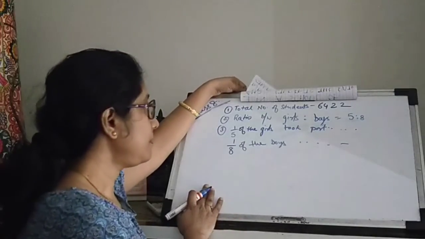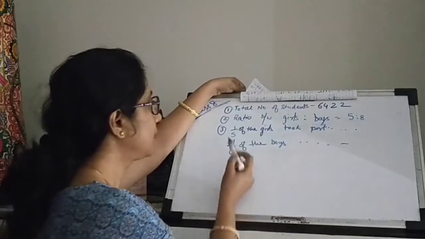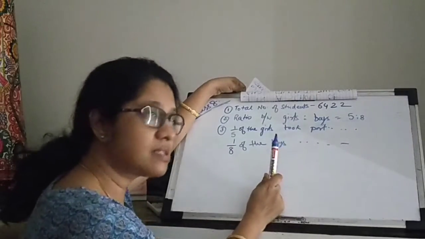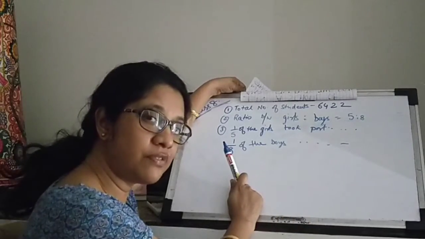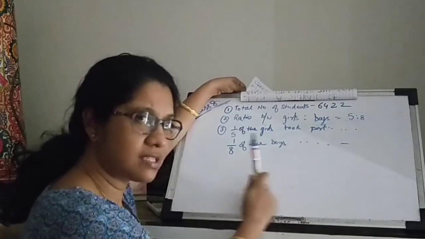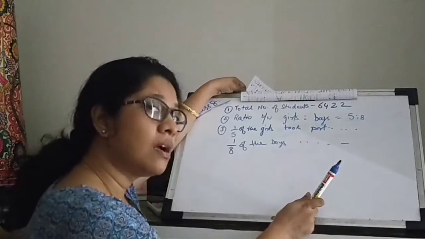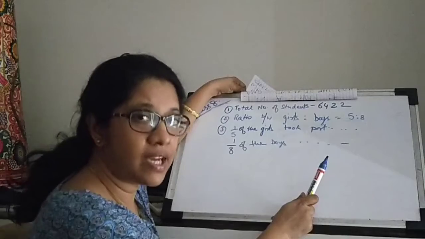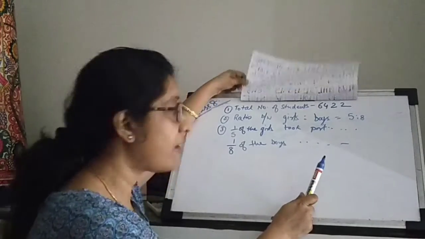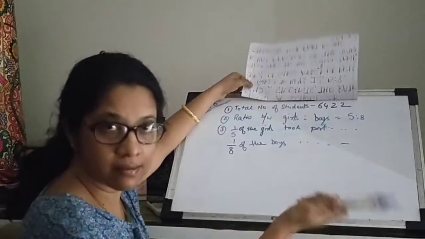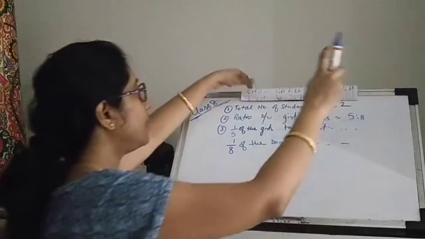Right? Here, the total number of students is given to us, the ratio between the girls and the boys is 5:8, and we also know that 1/5 of the girls did something and 1/8 of the boys did something. We are asked to find the fraction of the total strength that took part in the camp. Okay, so what should we do? Let's start solving.